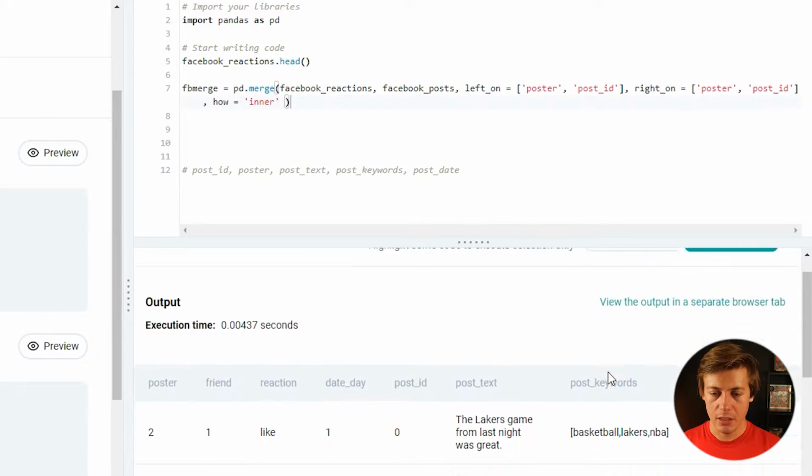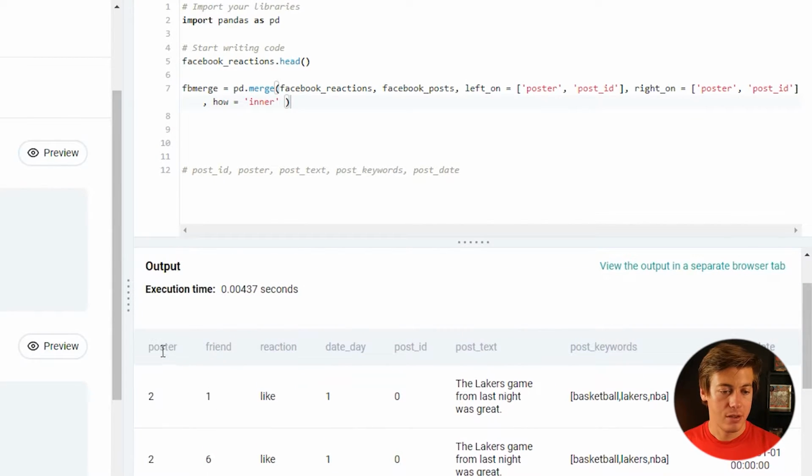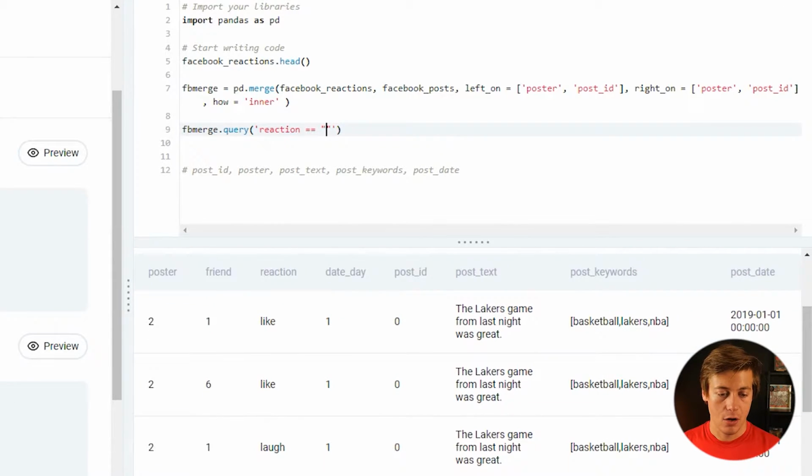So now you can see the ones where the posts are the same, and it's pretty good. So now with Facebook merge, I'm just going to do a query on this one. So a query allows me to filter down once again. So we can just do .query and then single quotes inside over here. And we have to make sure reaction equals, and make sure it's a double equal sign. We're going to put quotes like this. And then what I'm going to say is hearts.